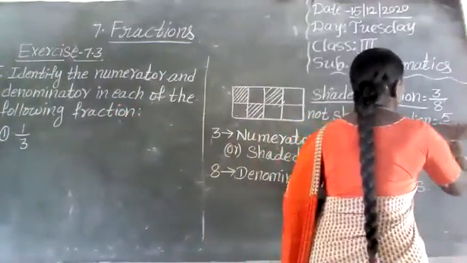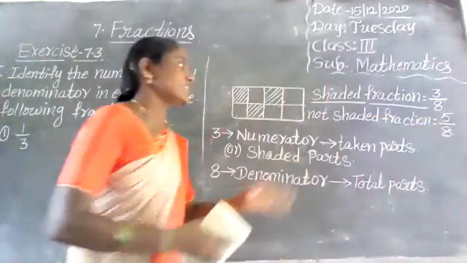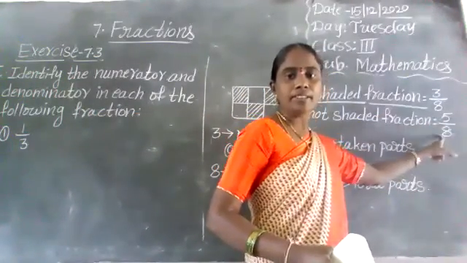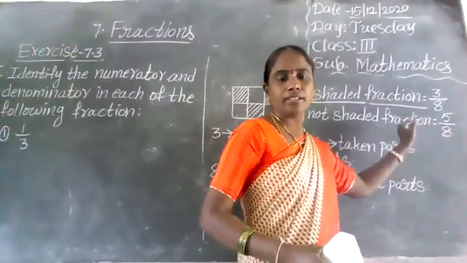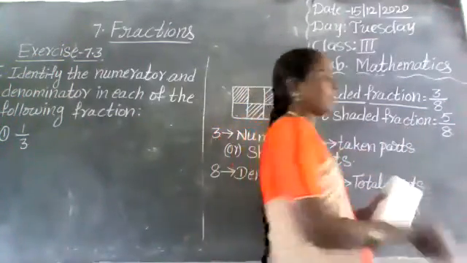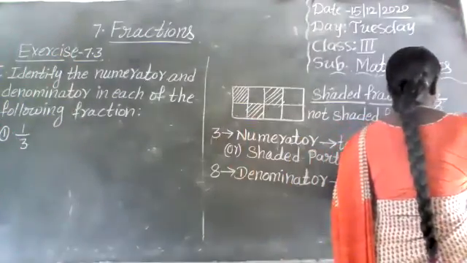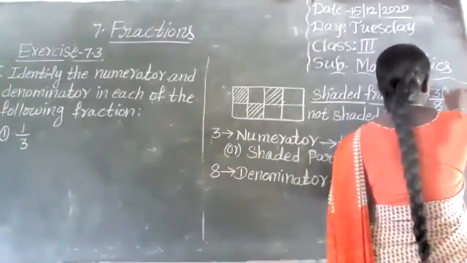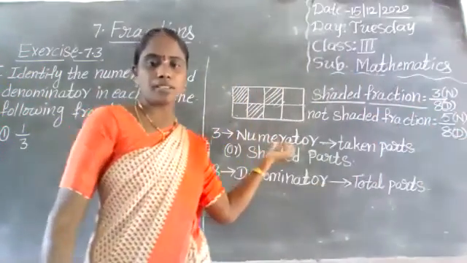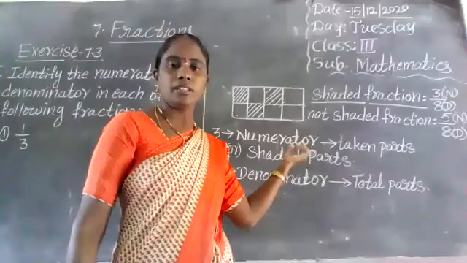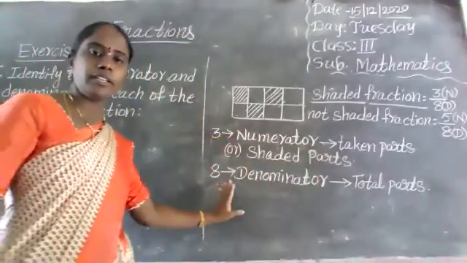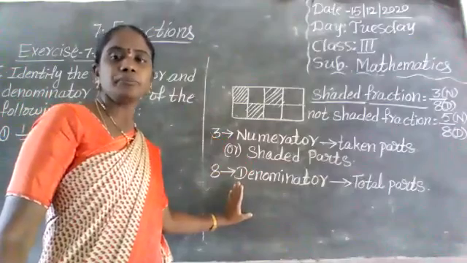5 by 8. In this fraction, what is the numerator, what is the denominator? Very good. 5 is the numerator, 8 is the denominator. Numerator is the taken parts, the shaded parts, and denominator is the total parts. Did you understand, children, what is numerator and what is denominator from a given fraction?